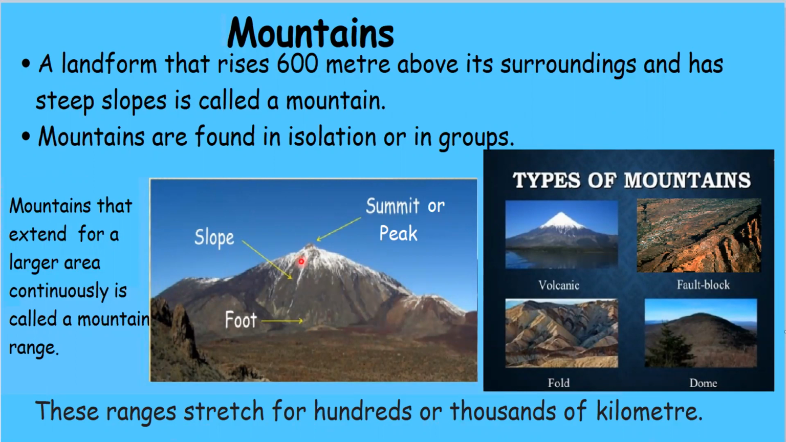And these are the parts of a mountain. These are the foothills of the mountain. The highest point of a mountain is called a summit or peak, and this is the mountain slope. And there are different types of mountains like volcanic mountain, fault block mountain, fold mountains, and dome mountains. The Himalayas in India are an example of fold mountains.